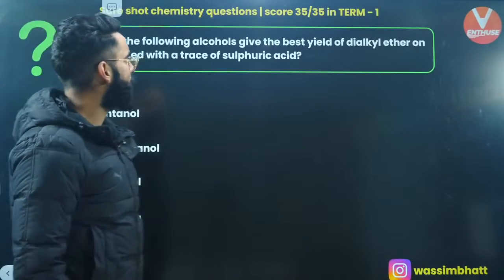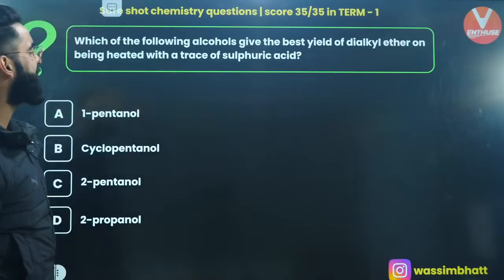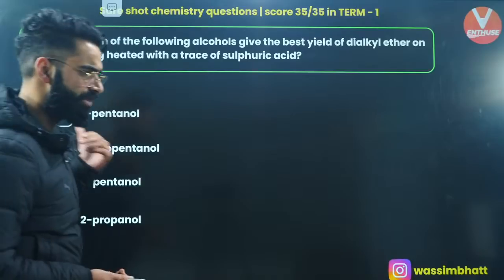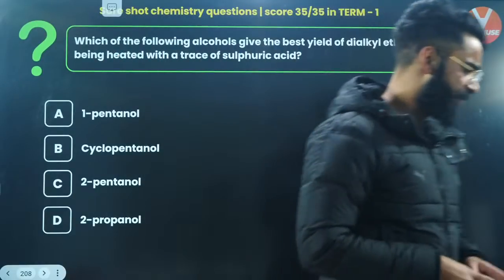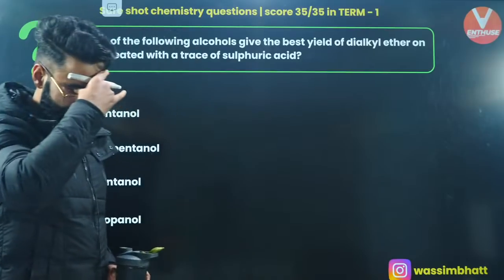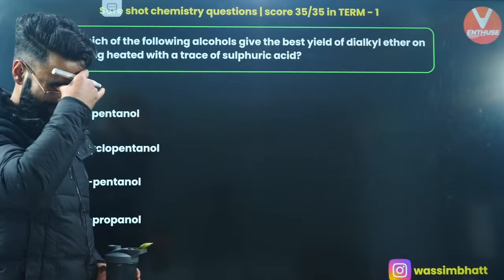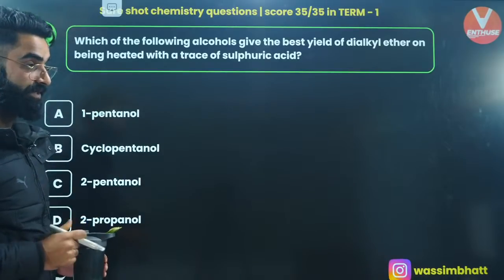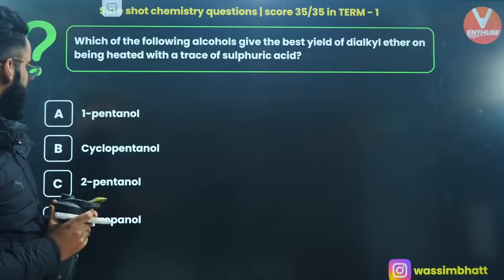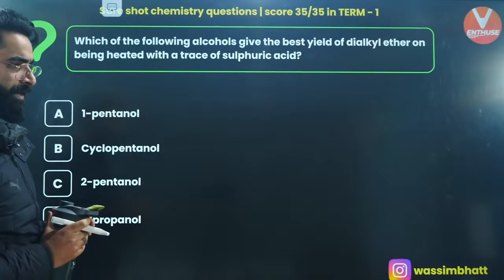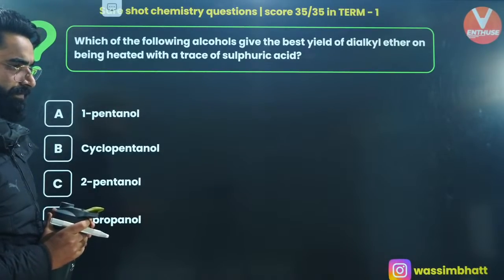Okay, which of the following alcohols gives the best yield for dialkyl ether on being heated with a trace of sulfuric acid? This question you can solve on your own, right? I'm looking at your chats. You guys can let me know the correct answer of this question. Just let me know fast. It's a very simple one, right? What is the correct answer? Is it going to be 1-pentanol?